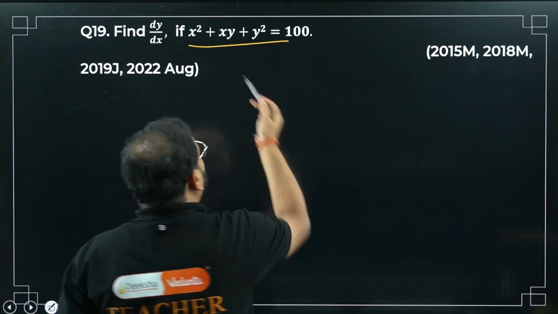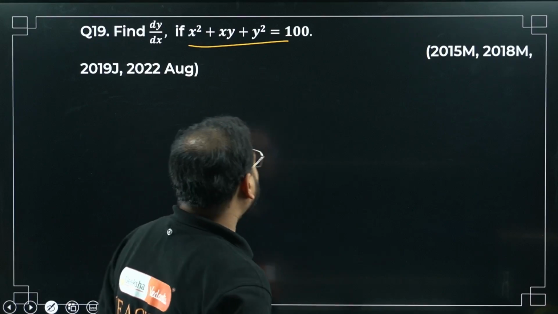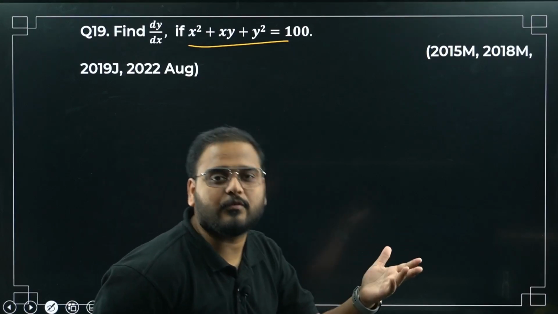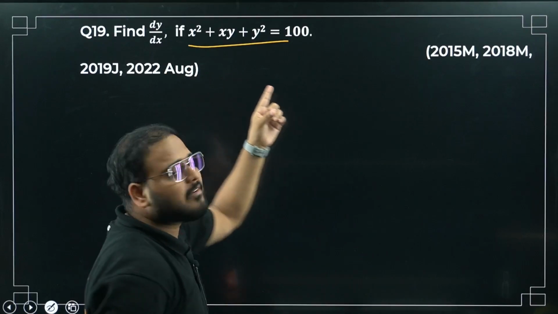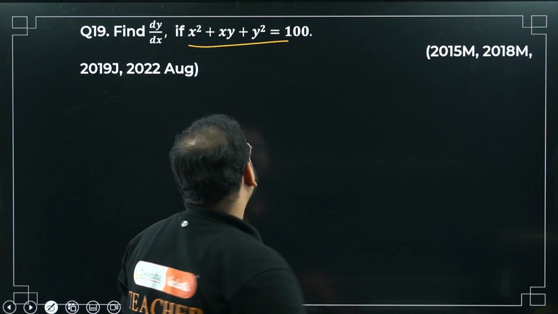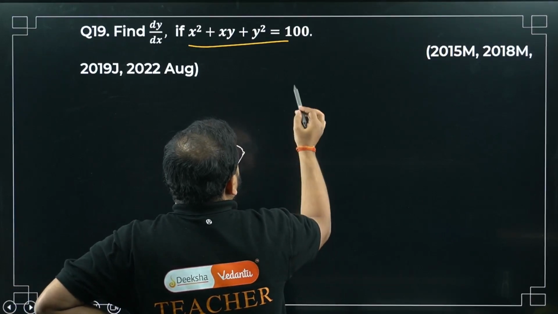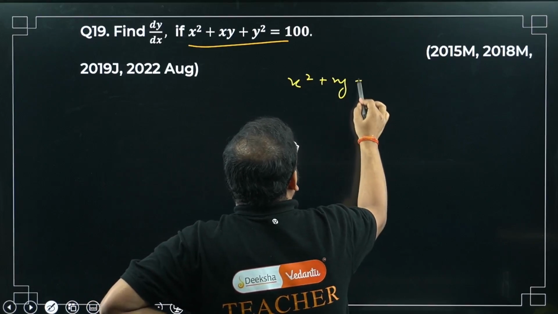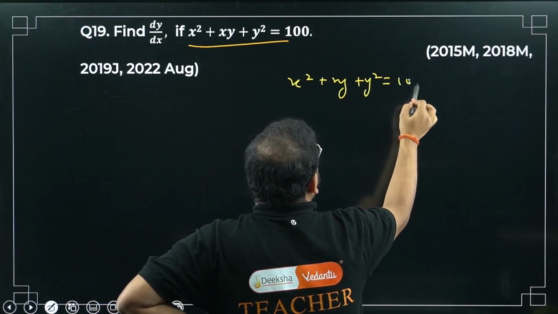Let's find what type of function this is. Implicit function means I don't have a subject y given in this case. Usually we have a function given in the subject of y, but over here you don't have a function given in terms of a subject. This is an implicit function. So how can you do that? Please check. Differentiate the equation. x square plus xy plus y square equals to 100 is given, right?